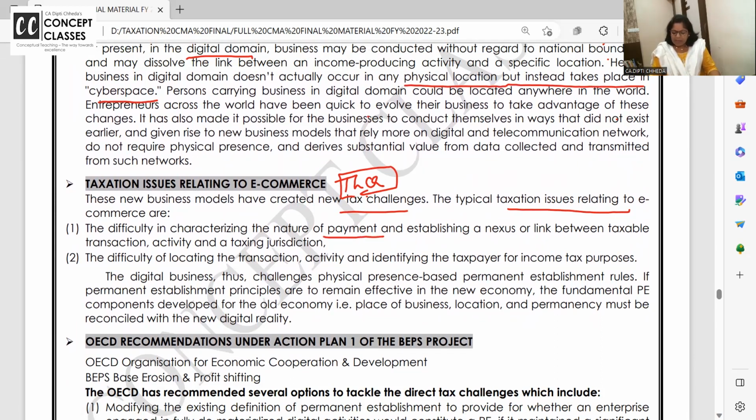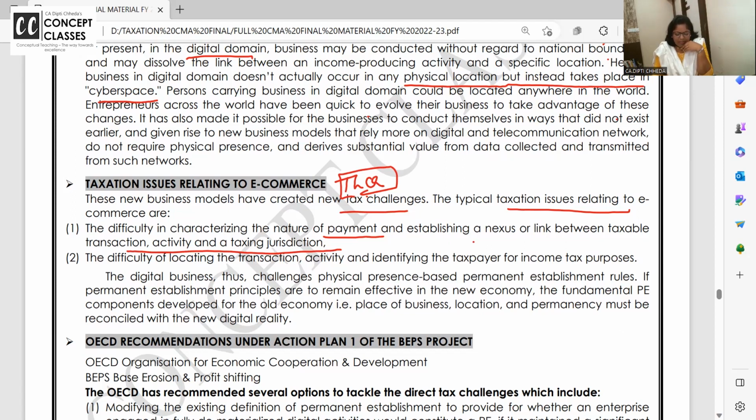Yeah, and establishing a nexus or link between the taxable transaction and the taxing jurisdiction. I'm paying to Zoom by my online card and payment is received in USA bank somewhere, finished. So where is that payment linked with India? And in what is the taxing jurisdiction?